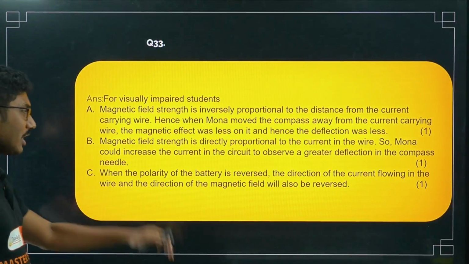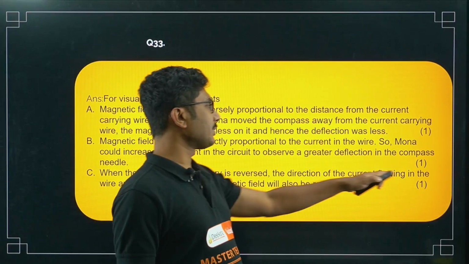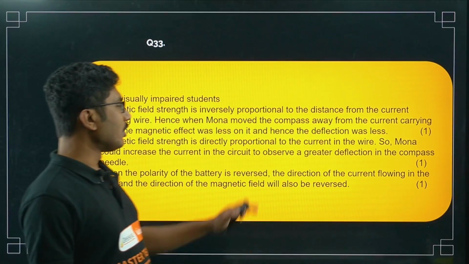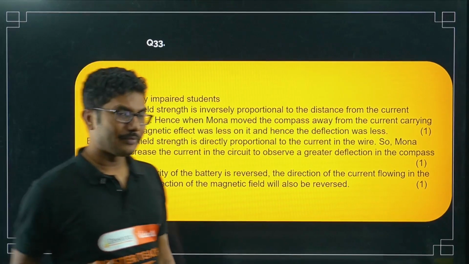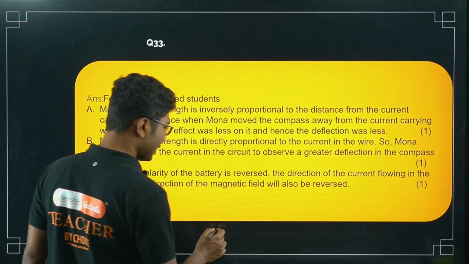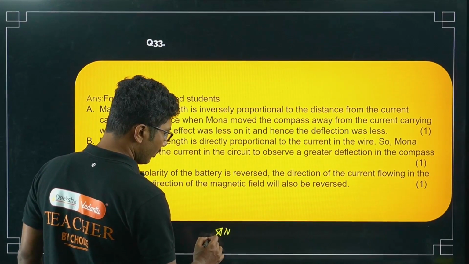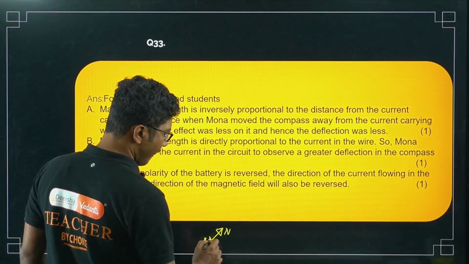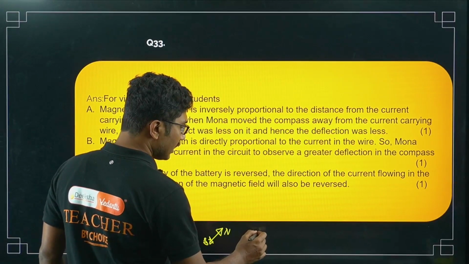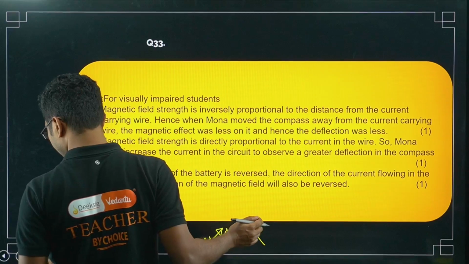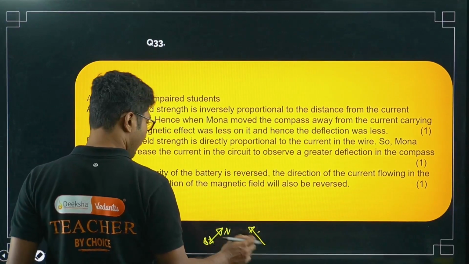So when the polarity of the battery is reversed, the direction of the current flowing in the wire and the direction of the magnetic field will also be reversed. So the magnetic field will reverse. Initially this was the north pole, this is the south pole. Now it will also reverse, exactly opposite.